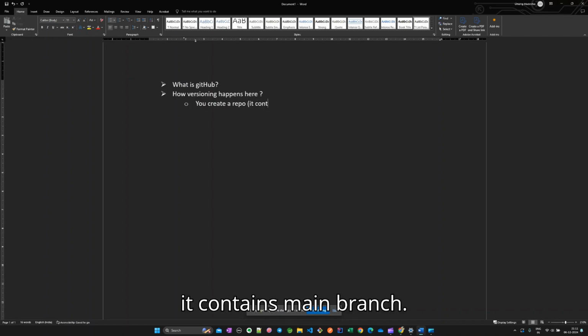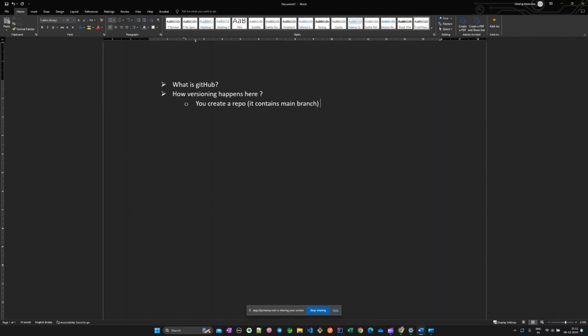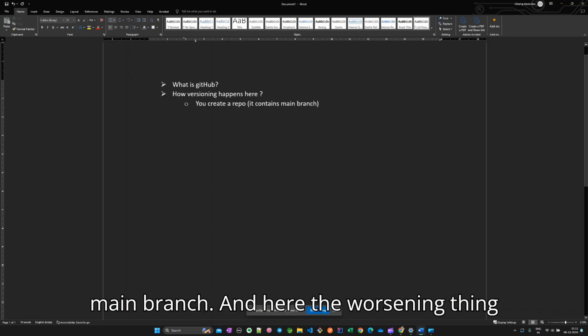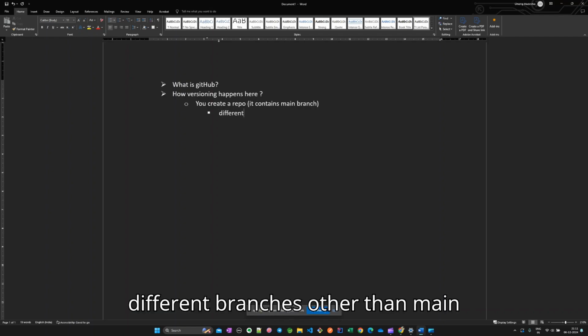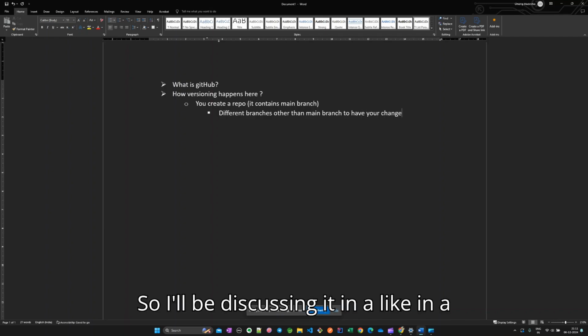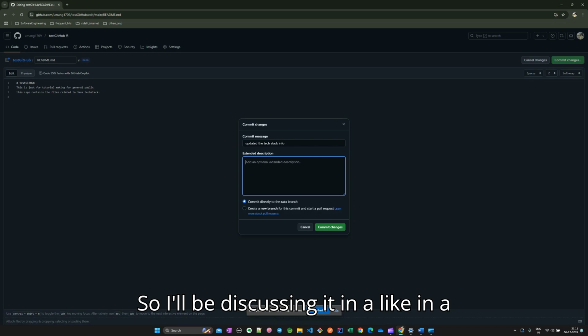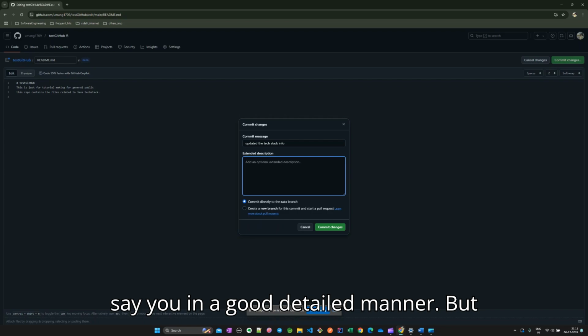It contains a branch which is called the main branch, and here the versioning comes in, and you can create different branches other than the main branch to hold your changes. I'll be discussing it in good detail.